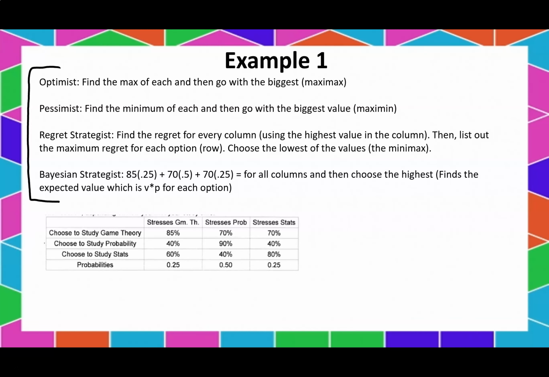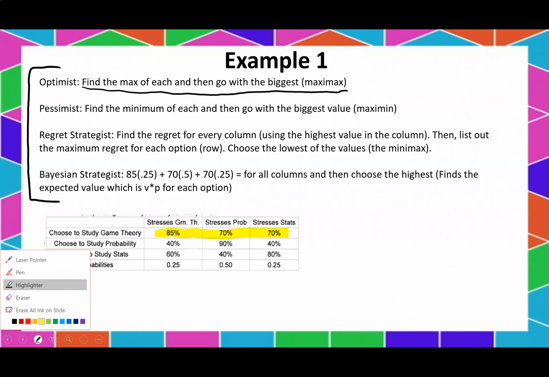Okay, you're back. So what does the optimist do to find which one we should choose? Well, what they do is they find the max of each and then go with the biggest. So let's first look right here. Here I'm going to find the best case scenario.